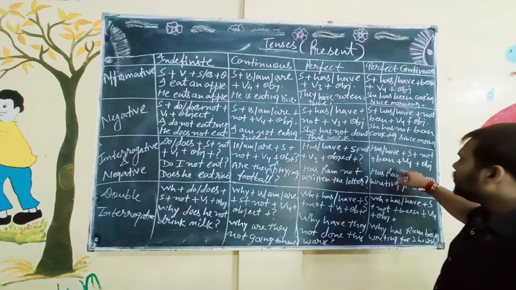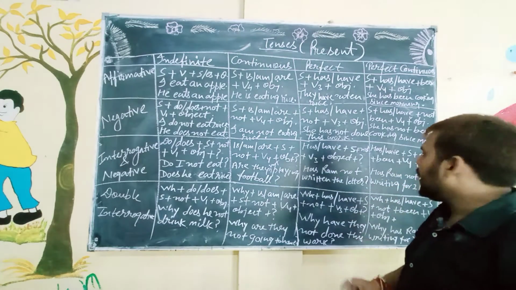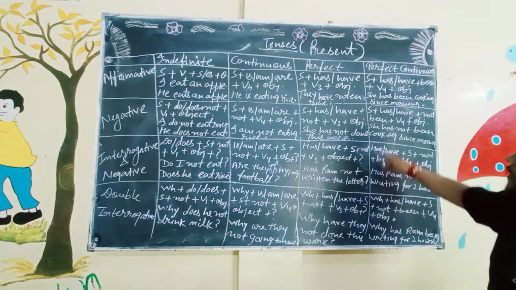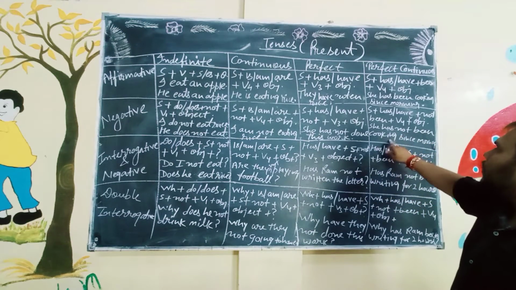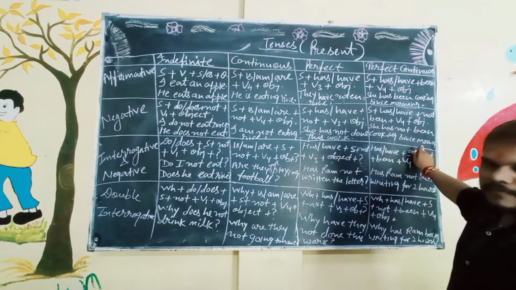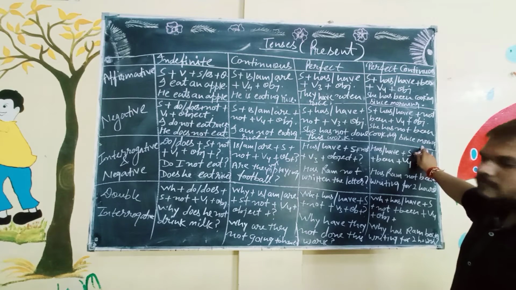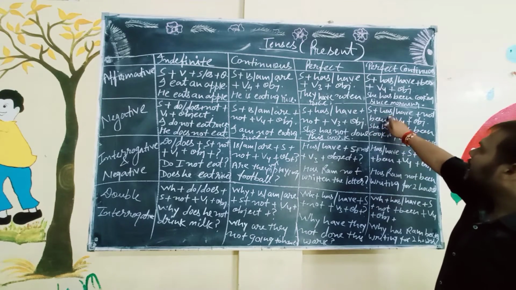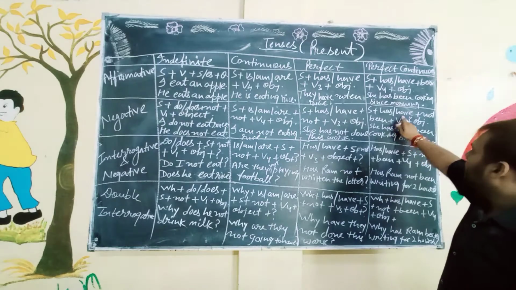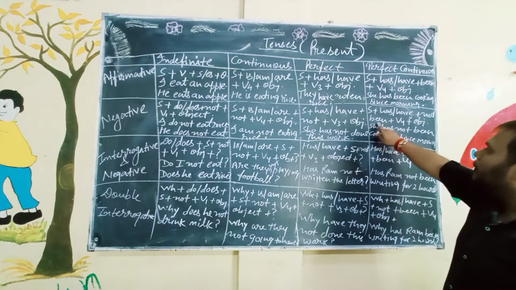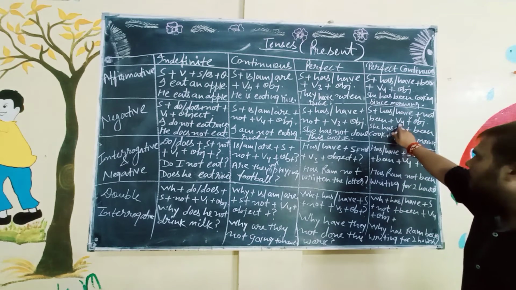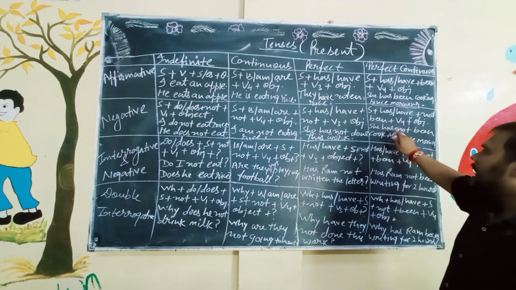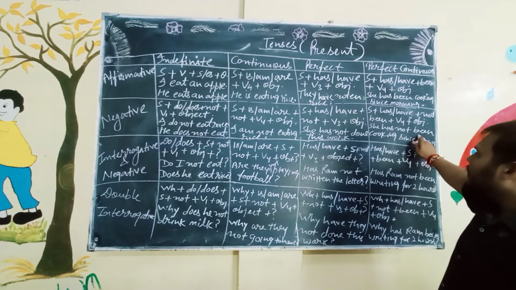We have to use not after has or have. You can see the example here. She has not been cooking since morning. Subject plus has or have plus not plus been plus fourth form of the verb plus object. She has not been cooking.